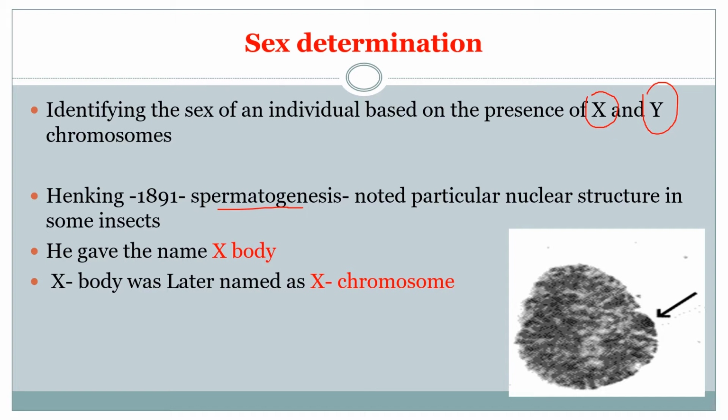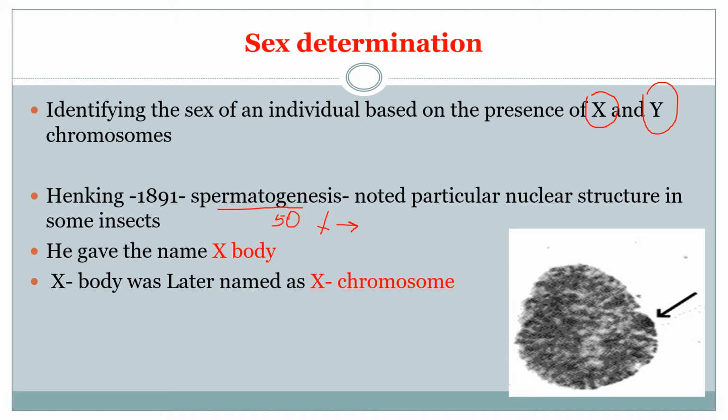During this process, Henking noted a particular nuclear structure in some of the insects, and he observed that only 50% of the sperm received the specific structure and the other 50% didn't.